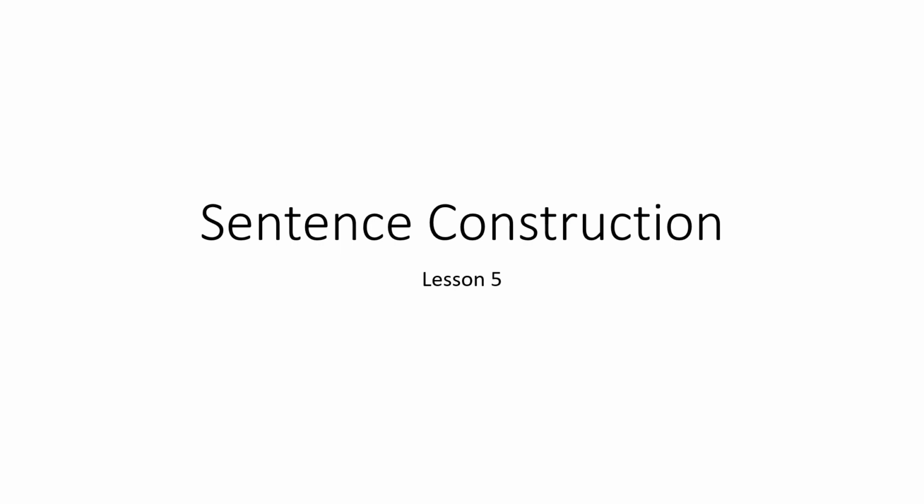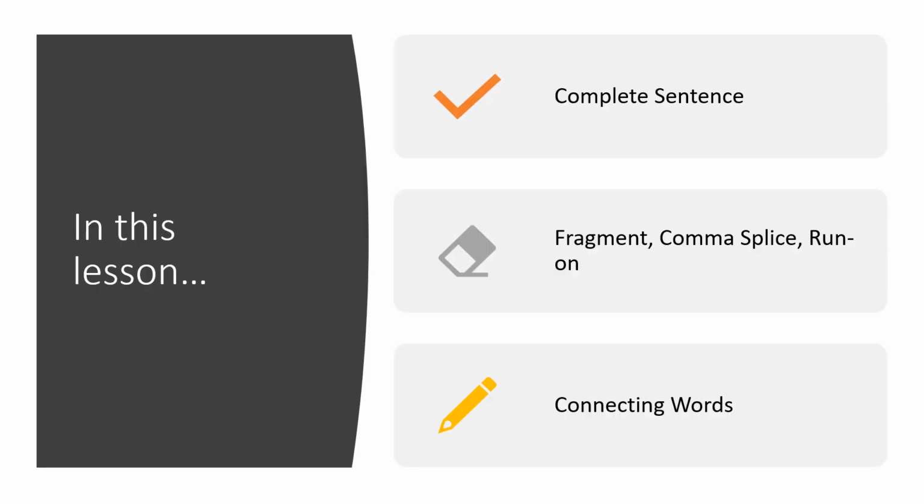Welcome to Lesson 5, which is about sentence construction. In this lesson, we will review what constitutes a complete sentence. We will also be reviewing what fragments, comma splices, and run-ons are, as well as ways to avoid these sentence construction errors. The last part of the lesson will be focused on the different types of connecting words.